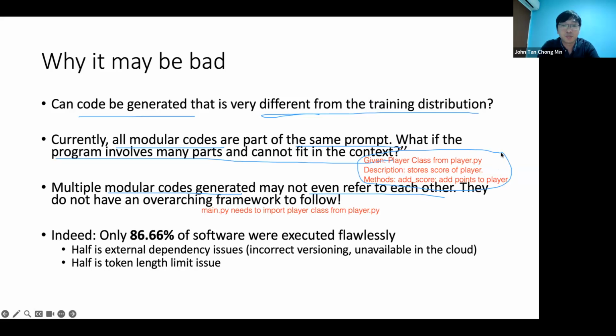Okay, so these are just some of the bad points of it. They execute about 86.66% of software flawlessly. Okay, half of the failures are because of external dependency, incorrect version. If they did not really test in the IDE, like what I saw in their code, then this is understandable because they don't have the error message to say, hey, your Python version is wrong, or you're using the wrong version of Pillow. All this you need to test in the IDE to find out.